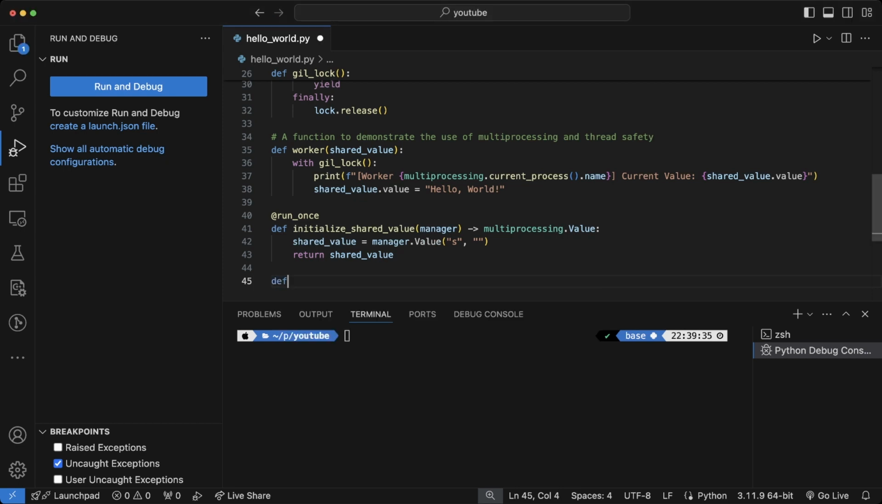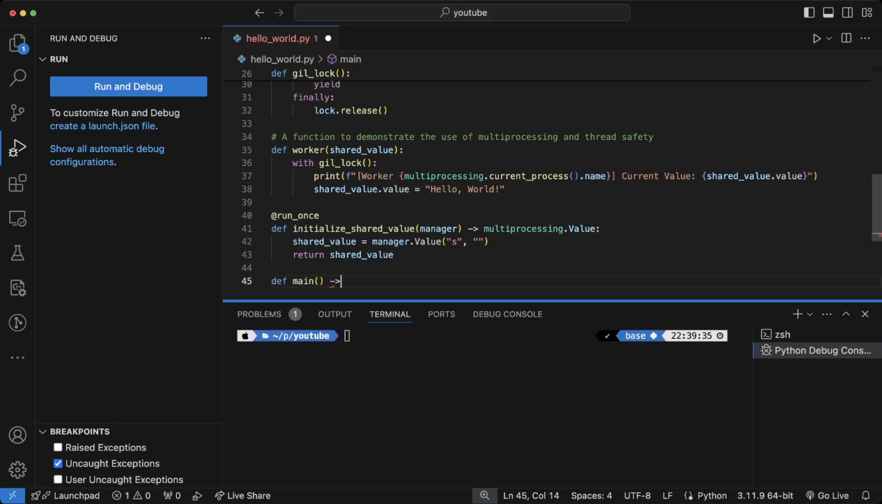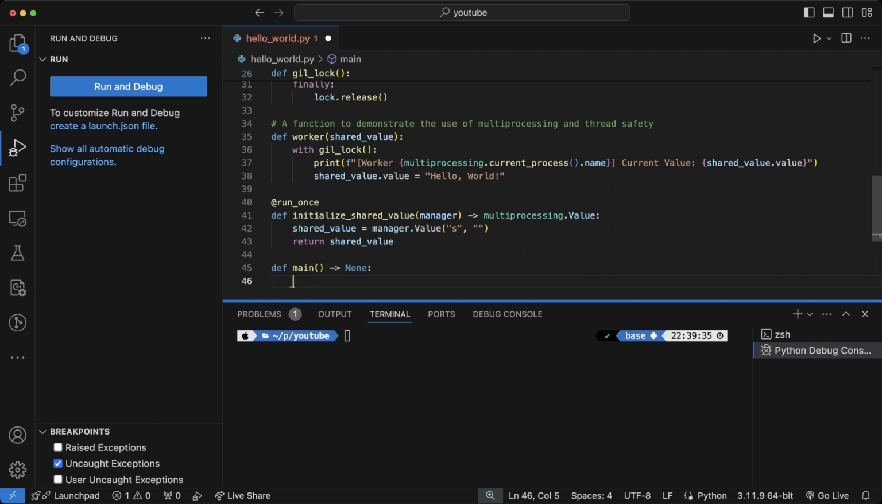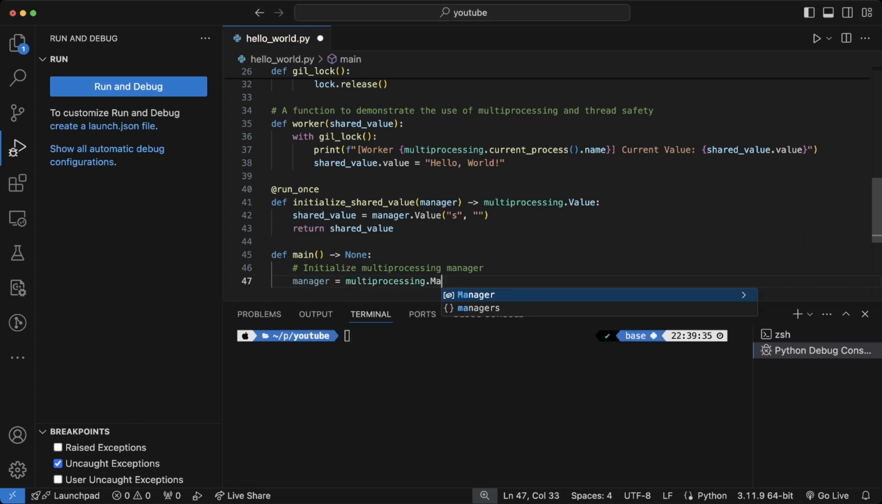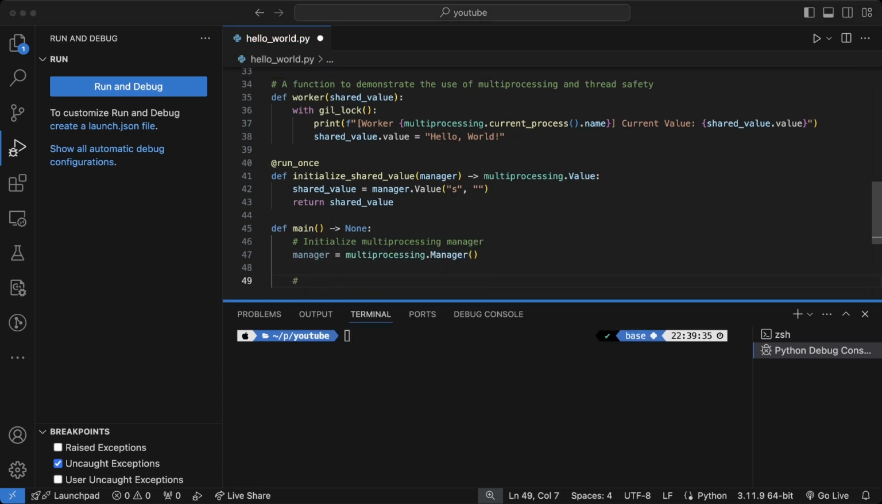Finally, we'll put everything together in the main function. We'll initialize our shared value, create a multiprocessing pool, and start several threads to demonstrate concurrent access. Get ready for the most over-engineered Hello World program you've ever seen.